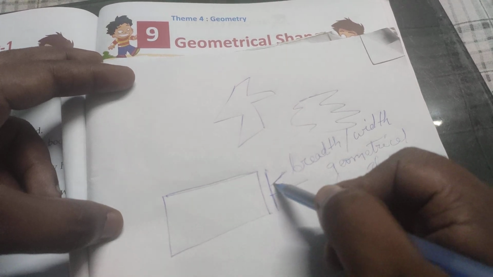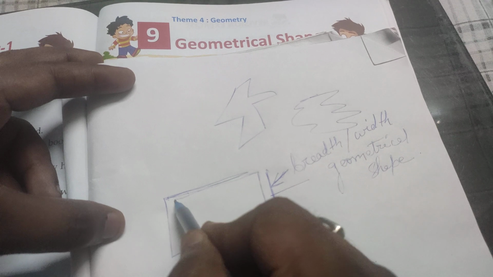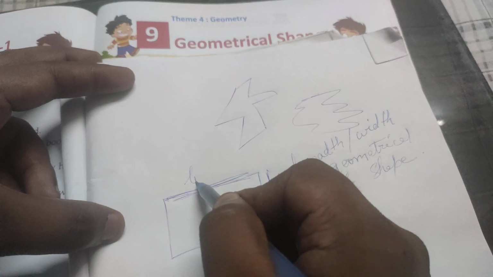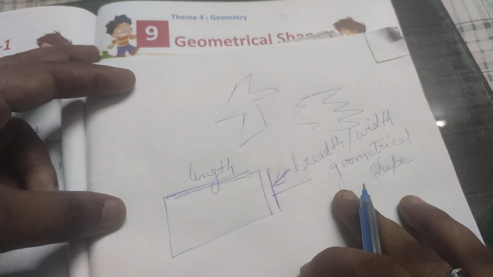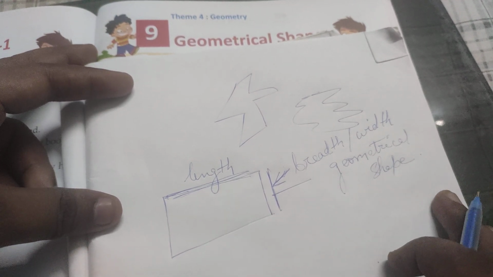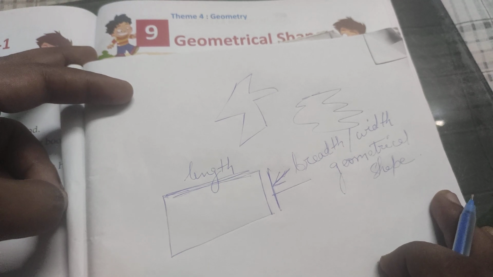This portion is called breadth or width. Okay, and this particular portion is called length. Clear? What is breadth and what is length? I hope you have understood. So any shape which is having proper length and breadth are called geometrical shape.